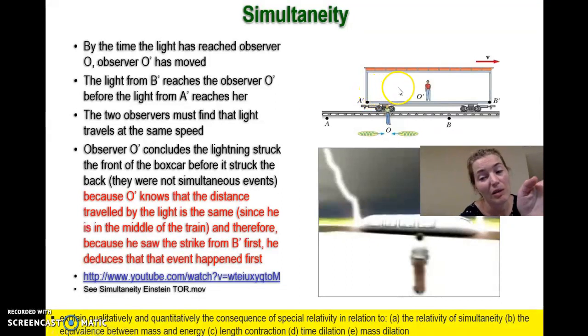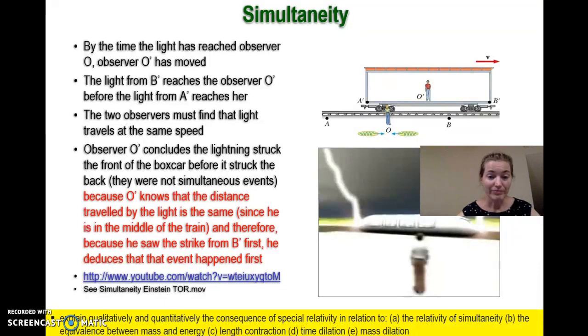The light is sort of trailing behind, trying to catch up, and this light has got an additional velocity vector in that direction. So he's going to observe on the cart that the lightning struck the front of the carriage before the lightning struck the back of the carriage. In other words, for the same incident, two observers can make a different statement about which event happened first.